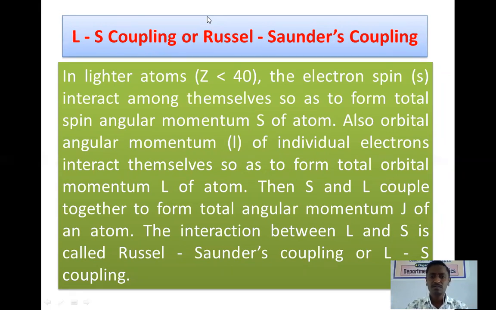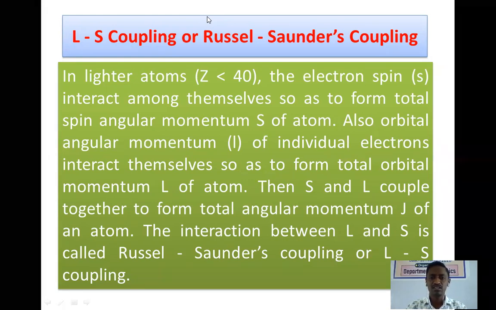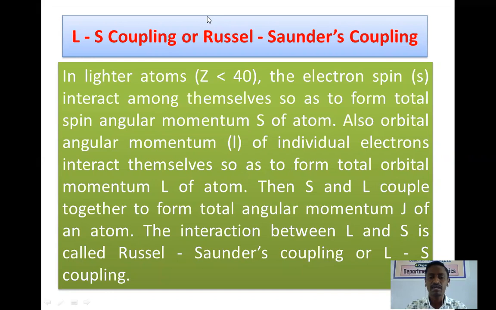If the spin angular momenta of all the electrons are in the same direction, then we get a total spin of 10 times the spin of a single electron, that is half. So 10 into half will be the resultant value of the spin angular momentum of the atom.